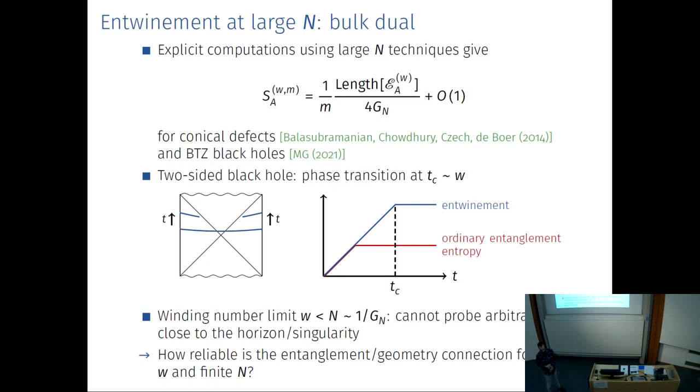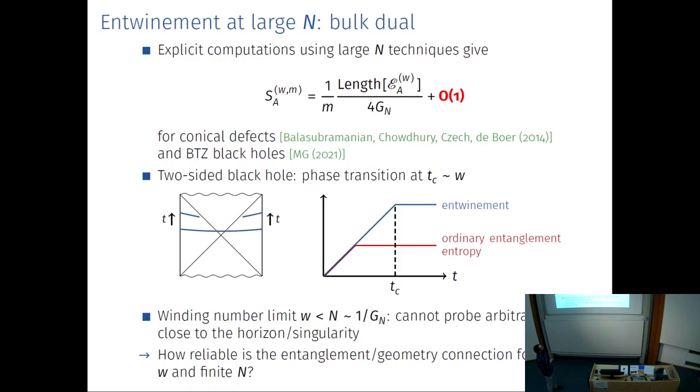But we also know from the basic definition that this binding number W is bounded from above. Namely, the long strands that we are considering can have a length which must be smaller than this parameter n from the rank of the gauge group. So therefore this binding number must also be smaller than n. So we cannot probe arbitrarily close to the horizon or singularity. So the basic idea that entanglement with geometry breaks down close to the singularity is already kind of built into the setup.